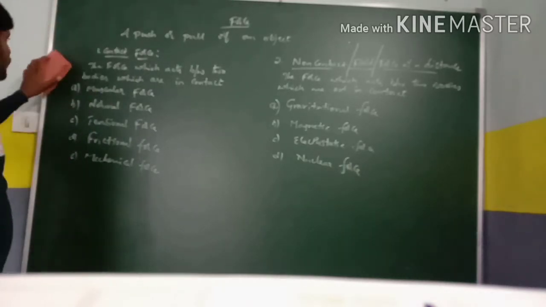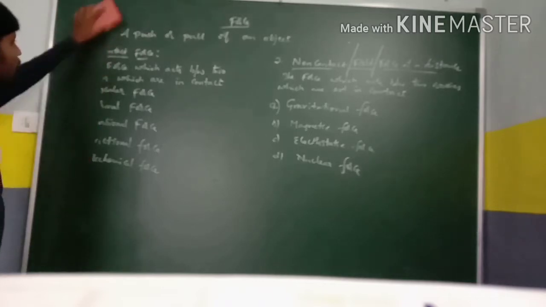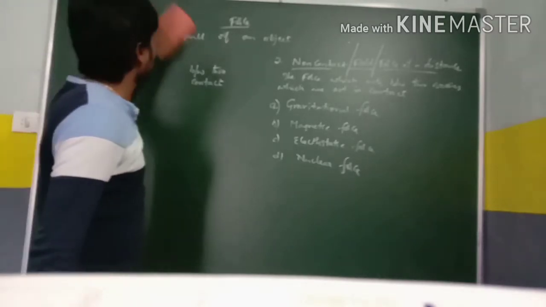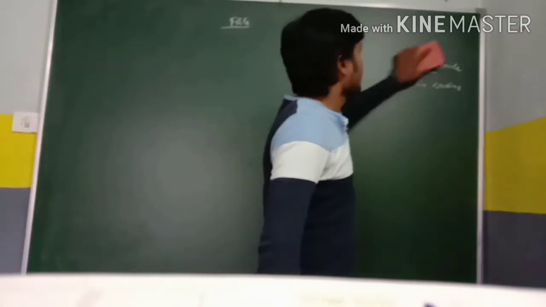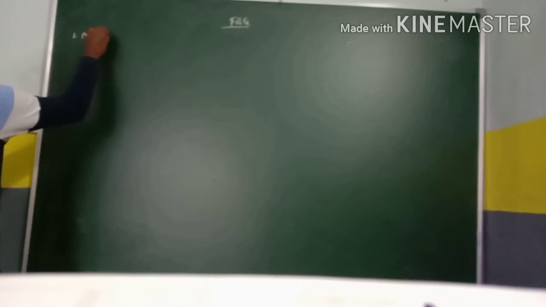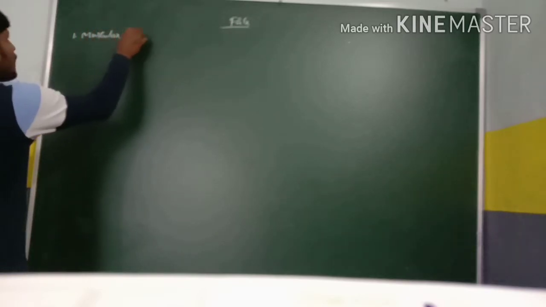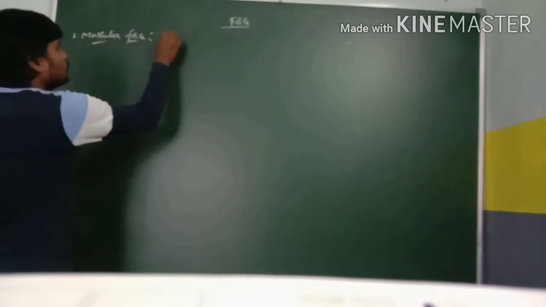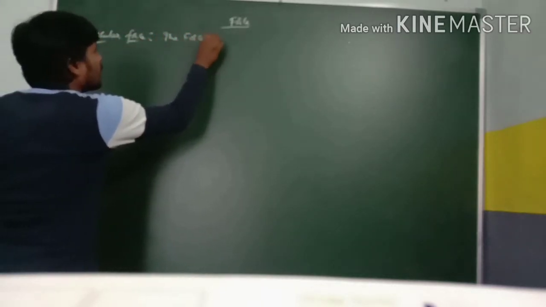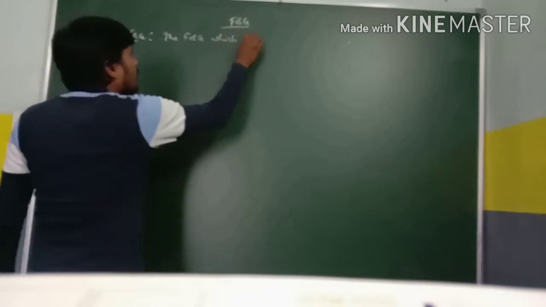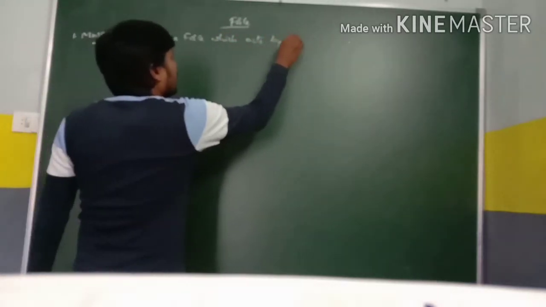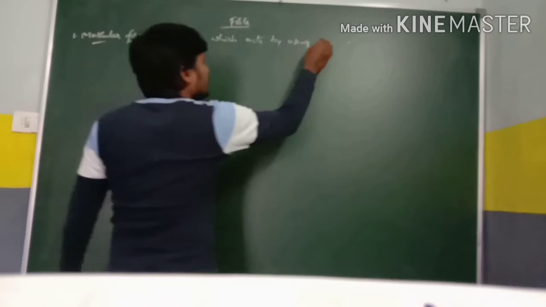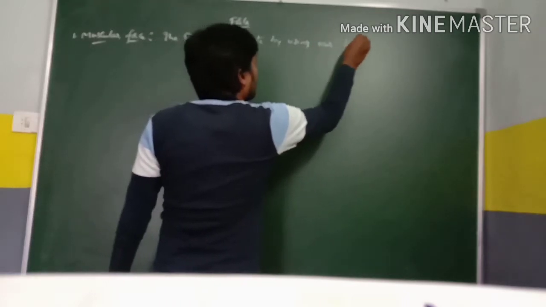First, in the category of contact force, the first force is muscular force. Muscular force can be defined as the force which acts by using our body muscles.